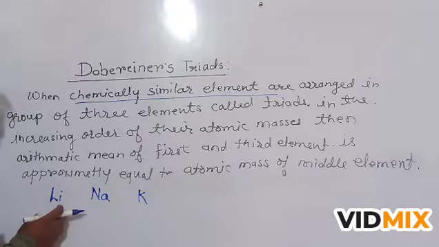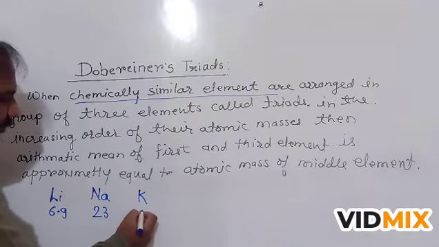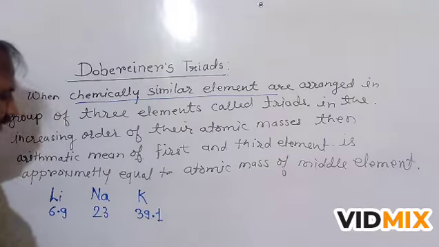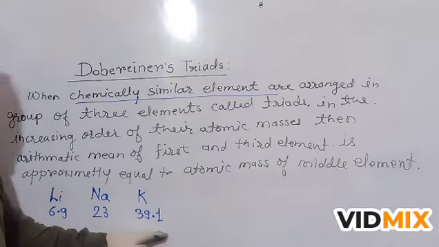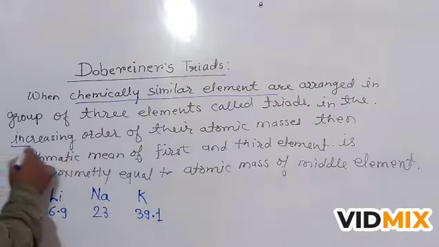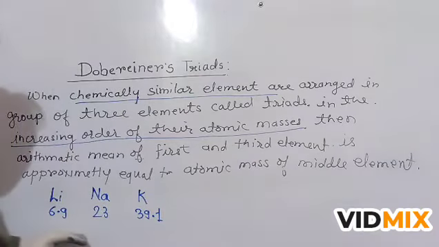Now the atomic masses. The atomic mass of lithium is 6.9, the atomic mass of sodium is 23, and the atomic mass of potassium is 39.1. So these elements are arranged in the increasing order of their atomic masses.